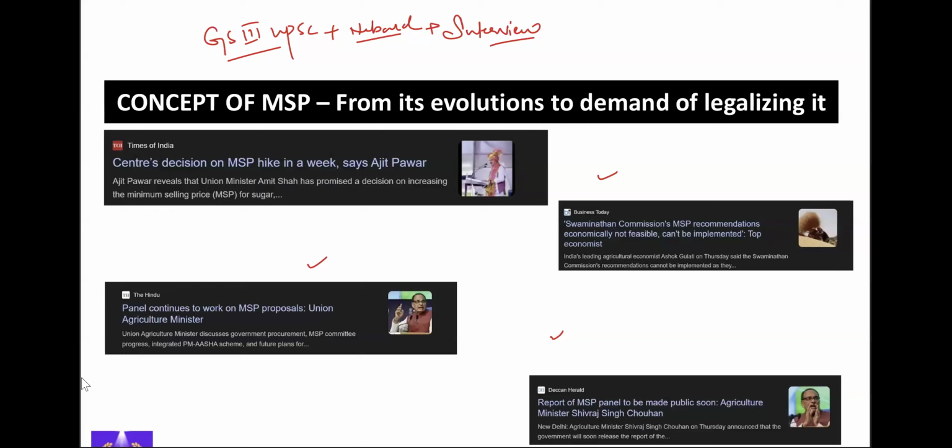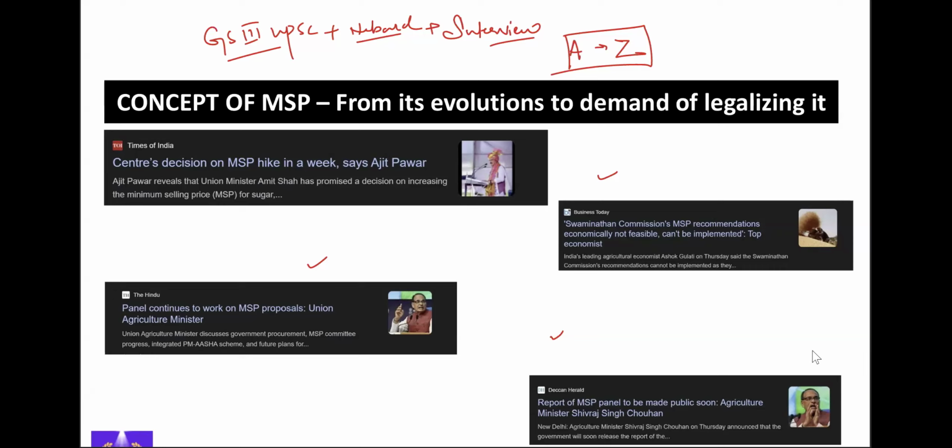I will discuss everything about the MSP, the concept of MSP, its evolution. We will discuss A to Z, so that any question they ask from MSP this year, you will be quite comfortable in writing the answers from any point of view. We will discuss a lot of points. All those points will be more than enough for your answer writing. After this session is over, the descriptive one, we will also discuss a few objective questions for your phase 2 examination. But before that, we will discuss this one, which is going to be very helpful for you if you're giving UPSC also. And apart from that, if you're giving NABARD, it is helpful of course.